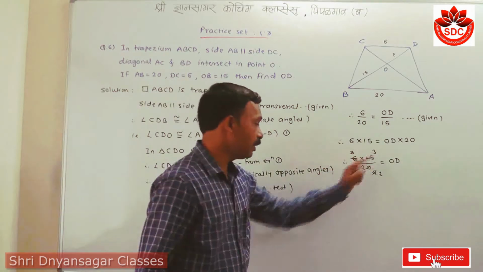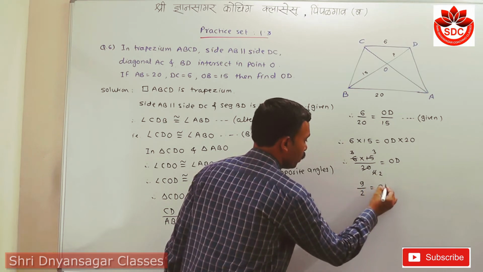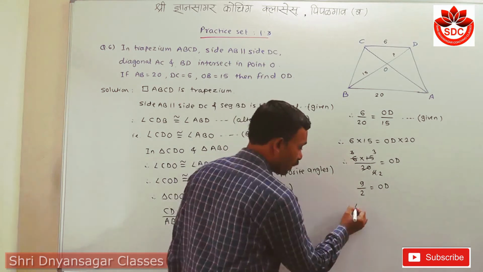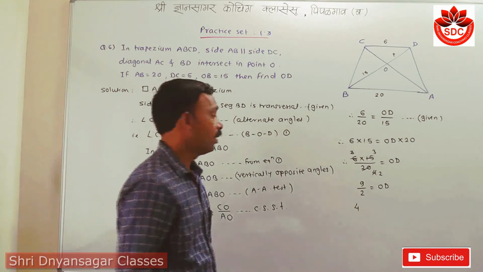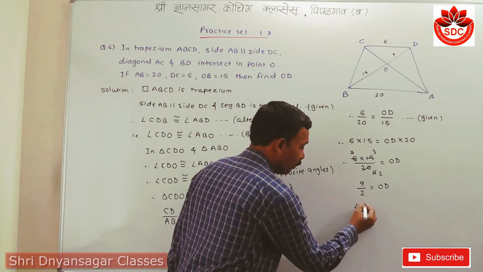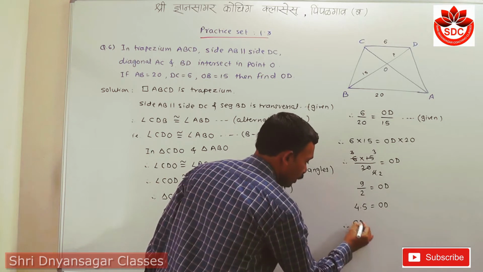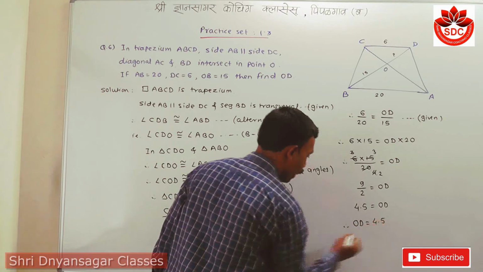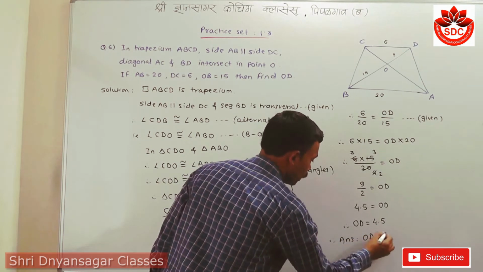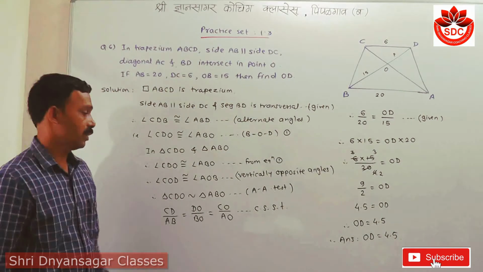Then it becomes 3 3s are 9 upon 2 is equals to OD. Then we divide: 2 4s are 8, carry is 1. Take decimal point, becomes 10. 2 5s are 10 is equals to OD. Means that OD is equals to 4.5. Therefore the answer is OD is equals to 4.5. This is our question number 6.